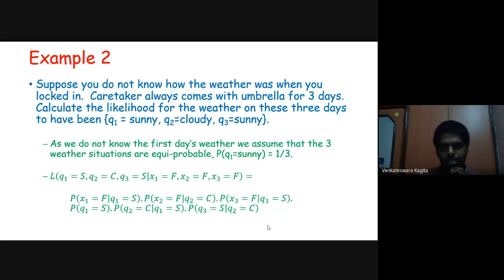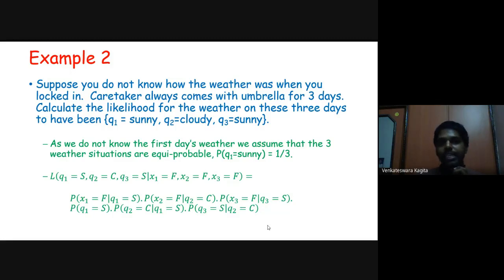Is it? The caretaker always comes with an umbrella for 3 days. Oh, this should be true then. Okay, let's say that the caretaker did not bring an umbrella for 3 days. That is the problem in this example, because I did not say so and falsely calculated the probability. But anyway, you can change the question so that it is correct.